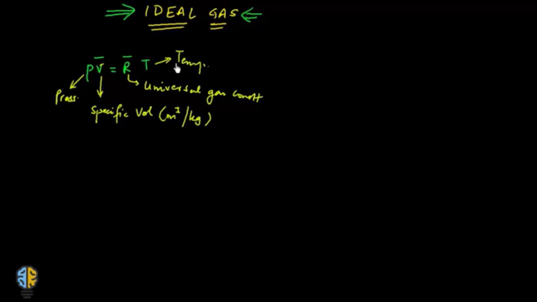So if this equation is obeyed for all values of pressure and temperature, then that gas is called an ideal gas. Now there are two kinds of gases. The first is the ideal gas, and the second is called a real gas. Real gases do not conform to this equation, and even if they follow it, they do not follow it with complete accuracy.